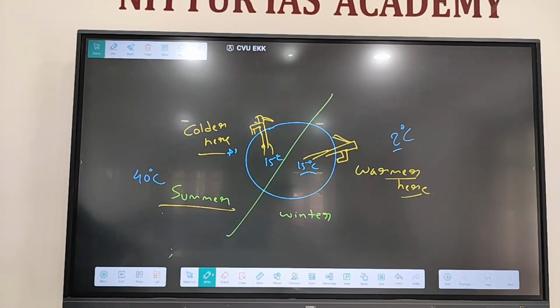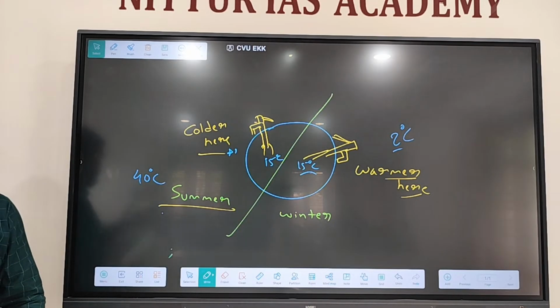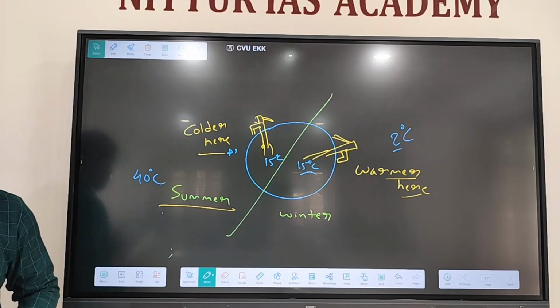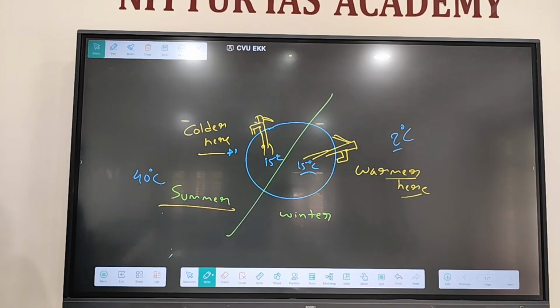Assume you are traveling in a train. The train is moving with the speed of 110 kilometer per hour. You are sitting in the train. You have thrown a ball into the air. The options are: the ball falls directly to your hand, the ball falls behind you, or the ball falls in front of you. These three options. What will you choose?